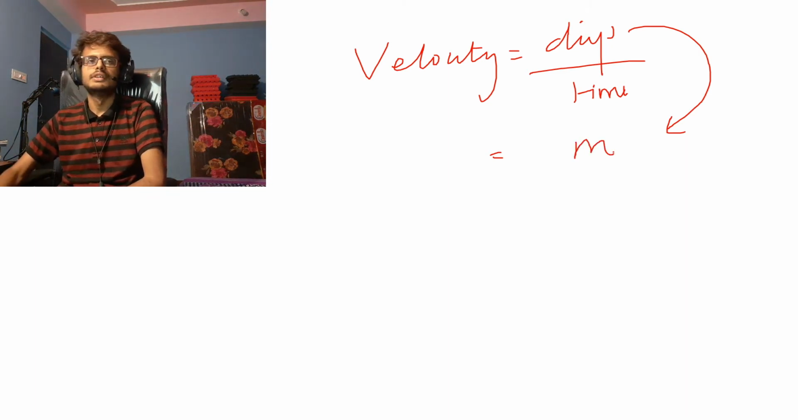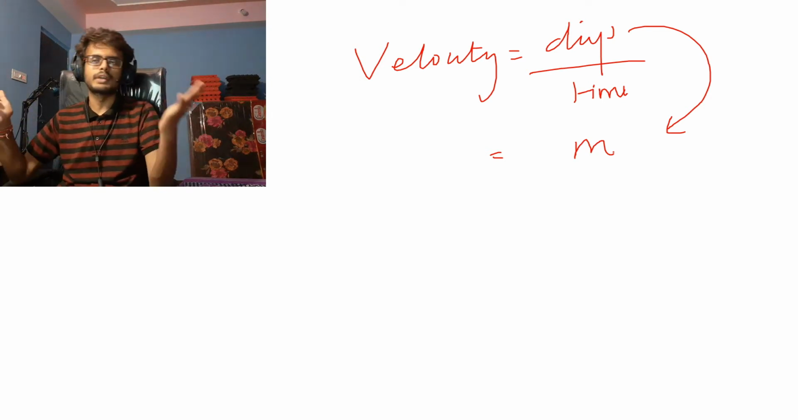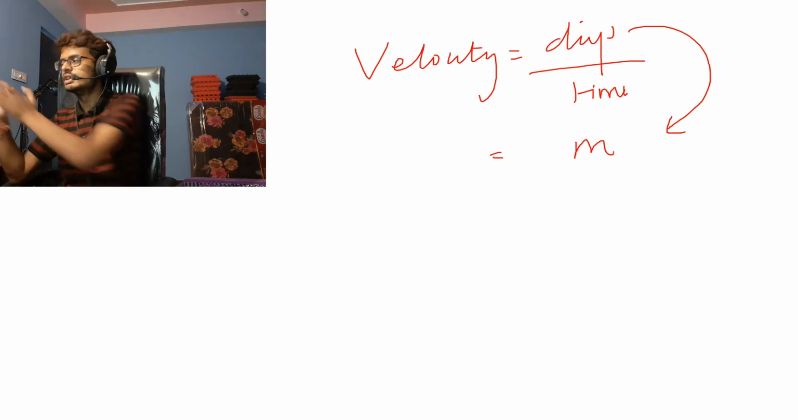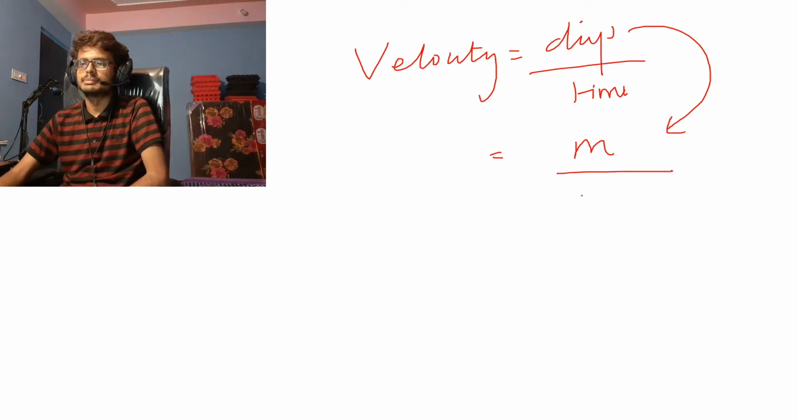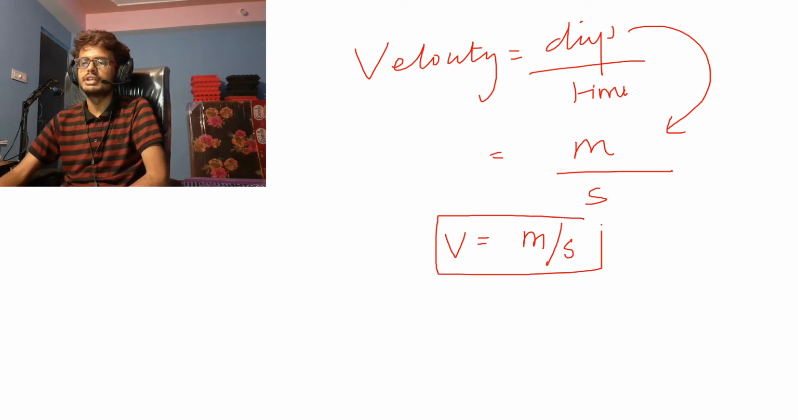So if I'm 50 meters due east from you, from the point where you're standing, I'm 50 meters towards the east side. That is displacement in meters. Time is in seconds. So the unit of velocity is meter per second. You can define velocity by a unit of meter per second.